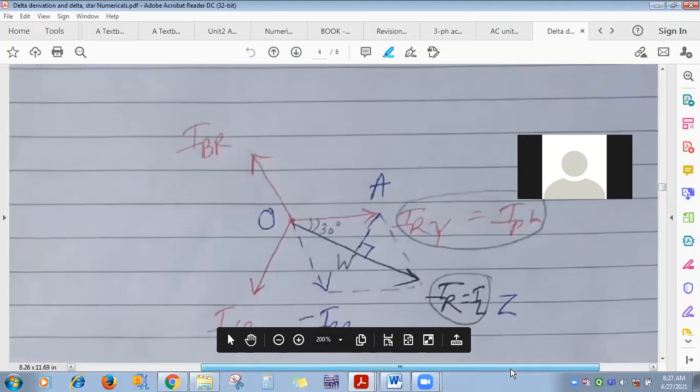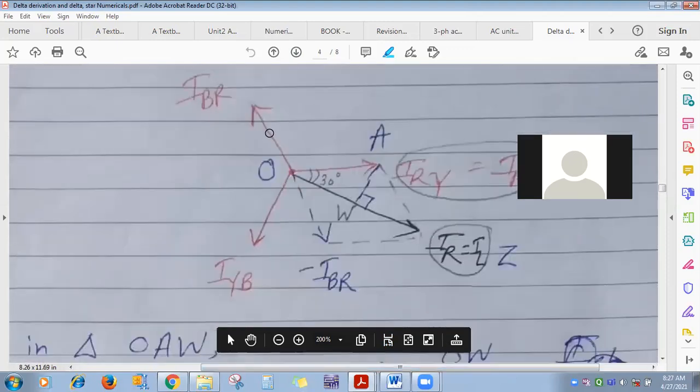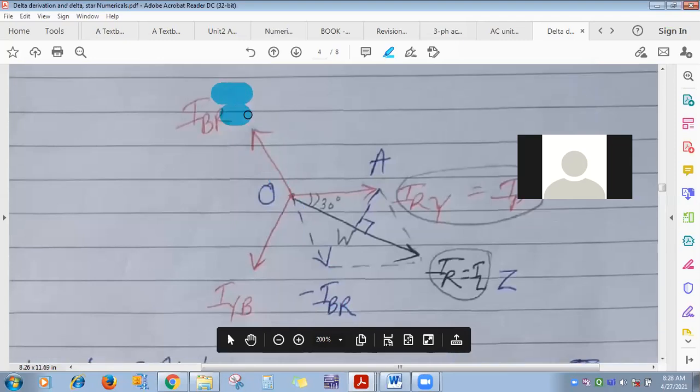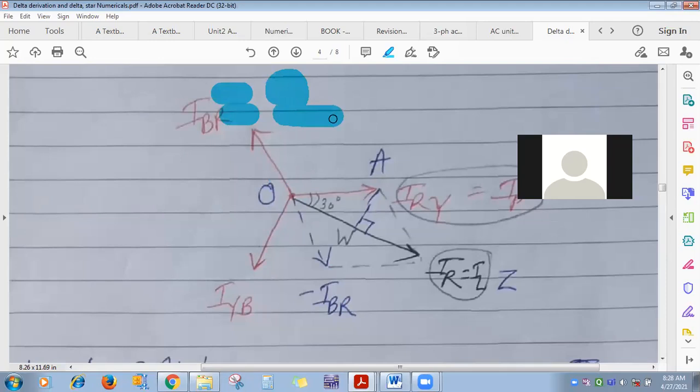See here now, suppose this is the IBR, isn't it? Reverse of it is what? Minus IBR. If this is IBR, then reverse of it is minus IBR. Suppose the IBR value is 2 ampere.